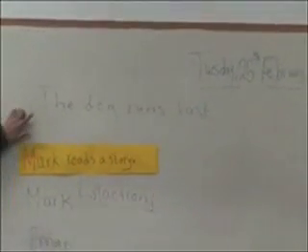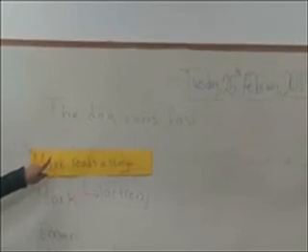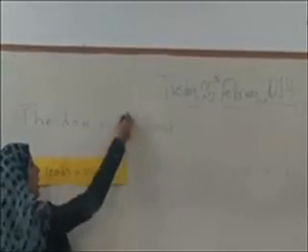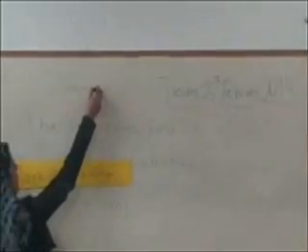What does the dog do? He runs. So runs is the action. Who runs fast? The dog. So we call the dog what? Subject. Miss, but this is a thing, not a person.